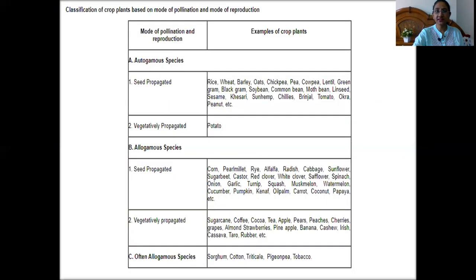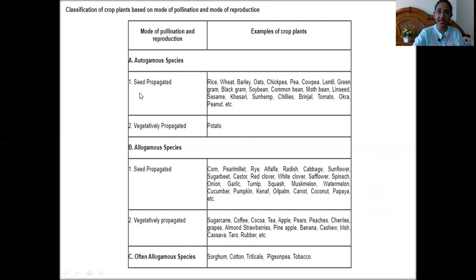Now this is a list showing the different types of allogamous crop species, autogamous crop species, and often allogamous species, like often cross-pollinated species. In this table, I have listed some of the self-pollinated crops, cross-pollinated crops, and often cross-pollinated crops. According to the mode of pollination and reproduction, we can classify them into autogamous species, allogamous species and often allogamous species. They are also called often cross-pollinated species.